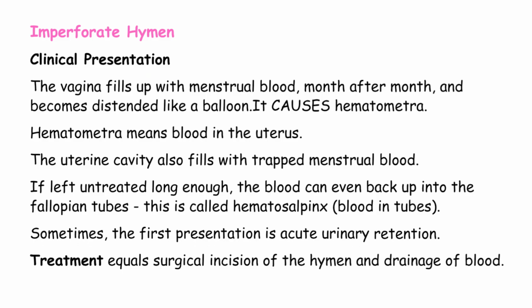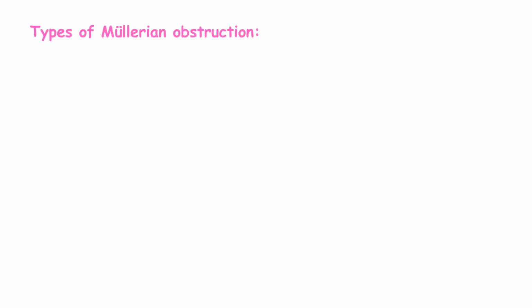Sometimes the first presentation is acute urinary retention. Why? Because the distended blood-filled vagina presses on the urethra and bladder, preventing urination. This is a surgical emergency. The procedure is called hymenectomy or hymenotomy. It's done under anesthesia. Make a cruciate, cross-shaped incision in the hymen. Drain the blood. Sometimes liters of old menstrual blood come out. The relief is immediate.